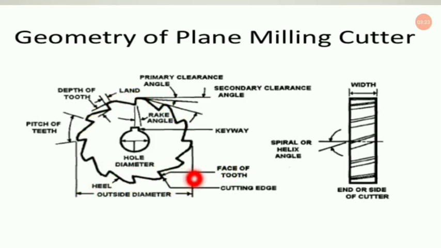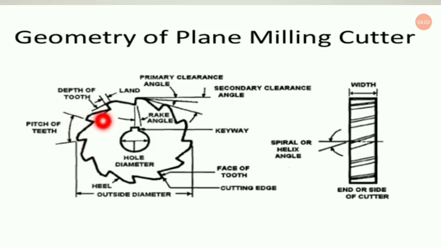Now outside diameter, this is very important: the distance between the tips of the teeth is known as the outside diameter. Now coming to the pitch of the teeth, as you know earlier from the concept of gears, the consecutive distance between two tips of the teeth is known as the pitch of the teeth.